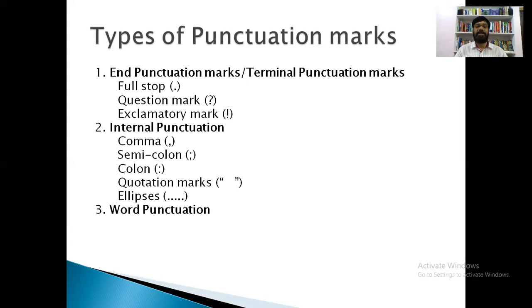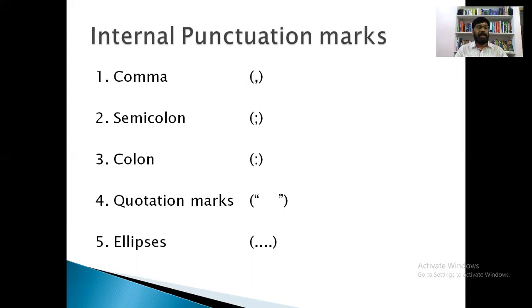And the last one, word punctuation. Let us see what marks come under word punctuation: apostrophe, hyphen, capitals. These are called word punctuation marks, and there are three types of punctuation marks. Now let us see internal punctuations.